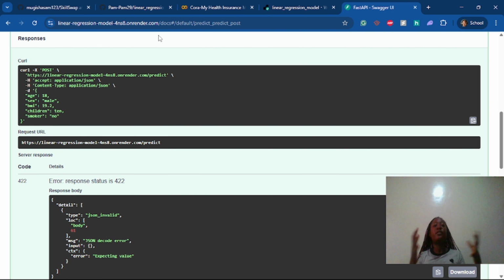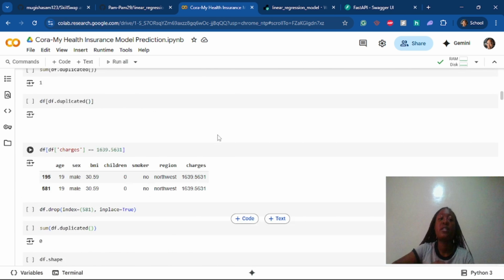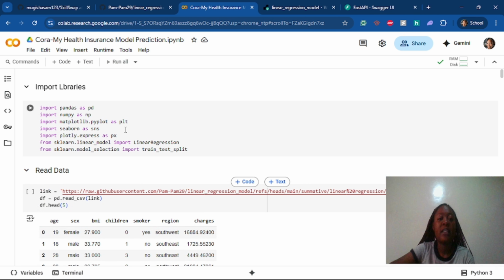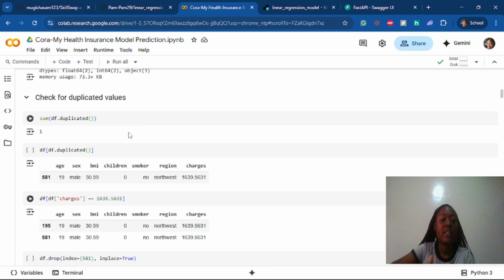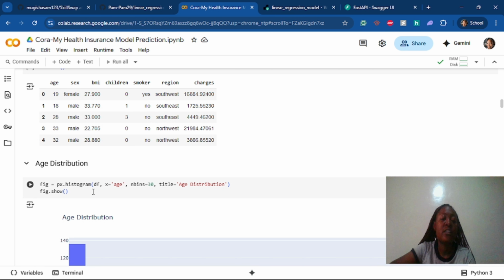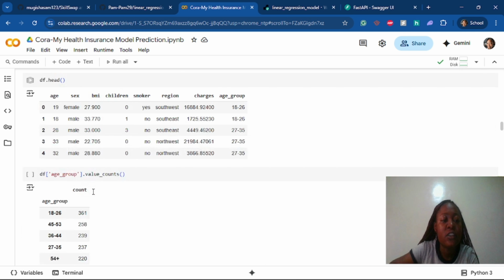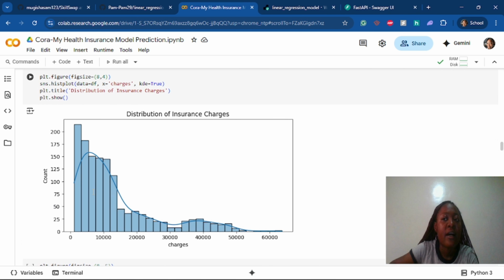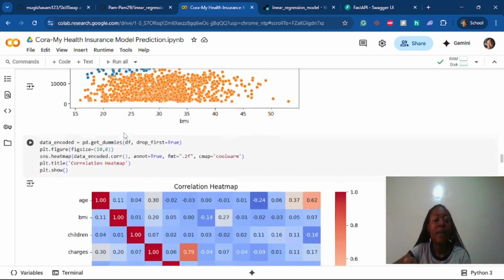Now I'm just going to take you through how I created my model. What I first did was import my libraries, the libraries I thought I would need. I read my data, went through my data, and saw if there were any duplicated values. Then I checked what impact age has on my data by looking through the age distribution. Then I interpreted some of my data through different diagrams like a histogram and a scatter plot. And then I plotted my correlation heat map.